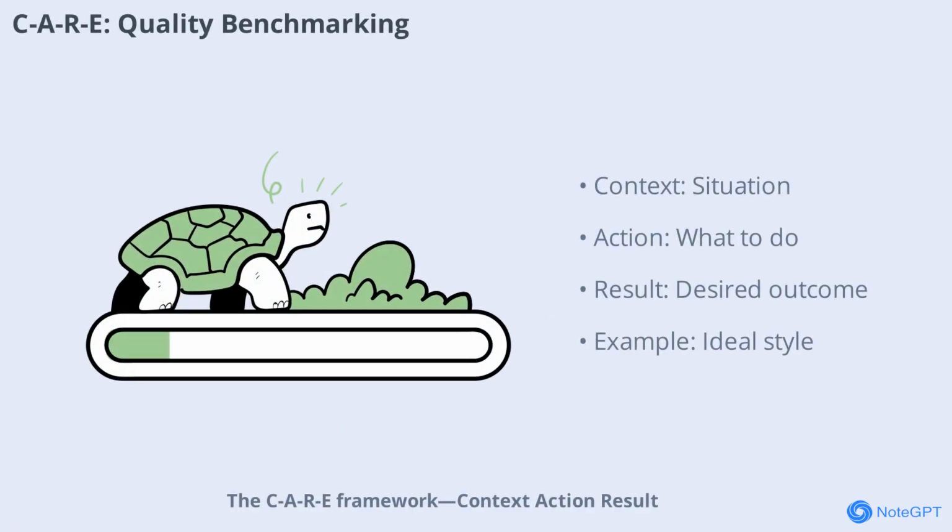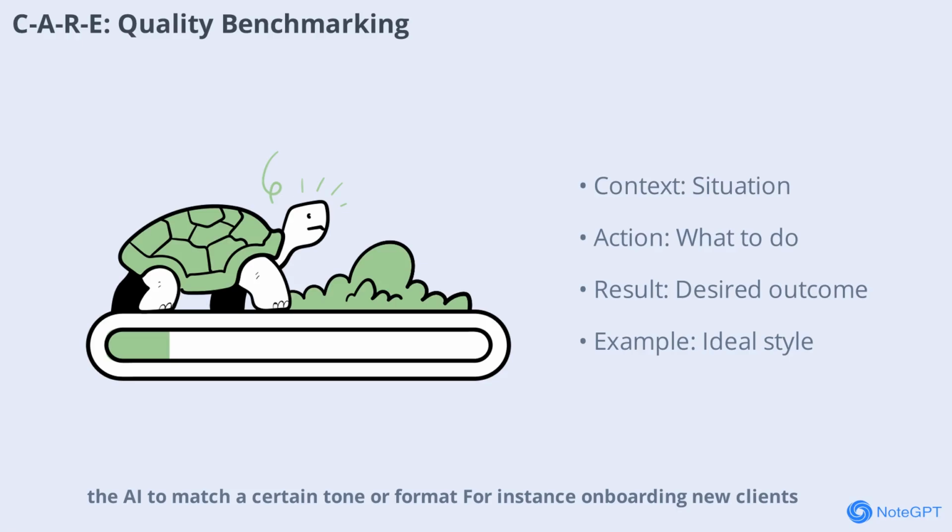The CARE framework, context, action, result, example, is best when you need high fidelity to a specific style or quality standard. It's especially useful for tasks where you want the AI to match a certain tone or format. For instance, onboarding new clients. Context: new client onboarding. Action: write a welcome email. Result: encourage quick response. Example: welcome aboard, here are 3 items we need. Including an example helps the AI understand exactly what you expect.